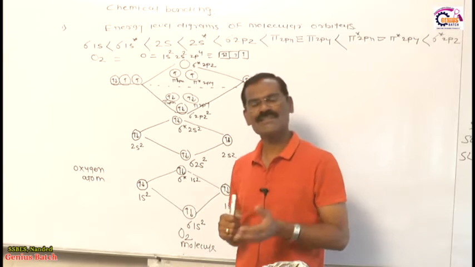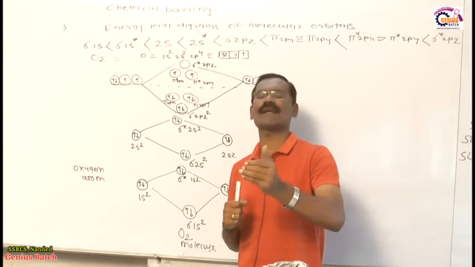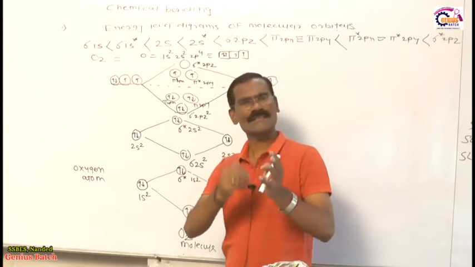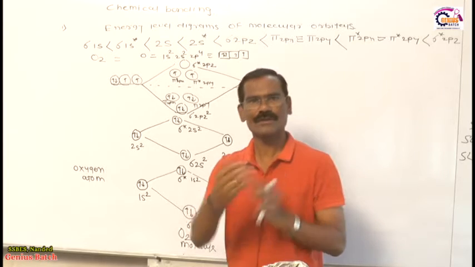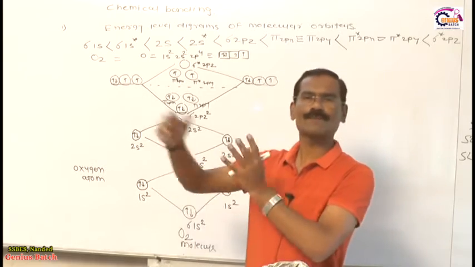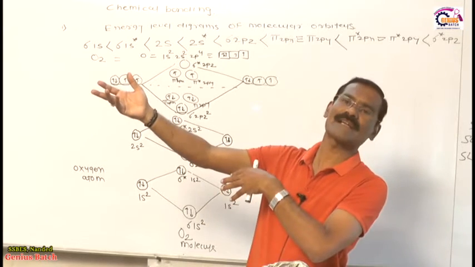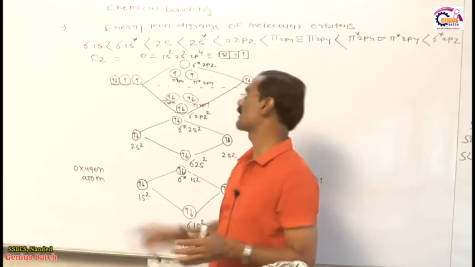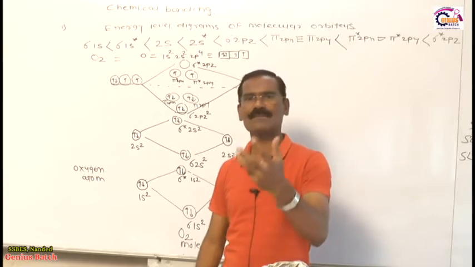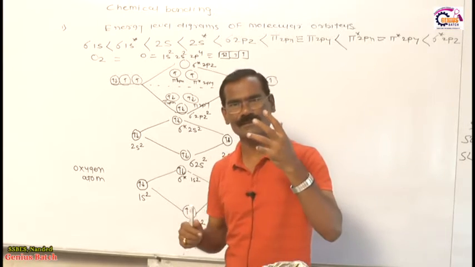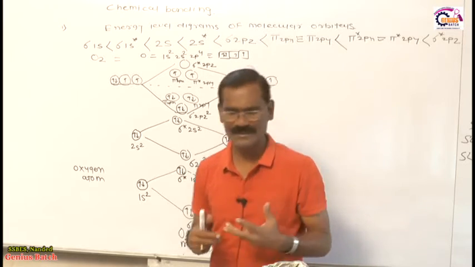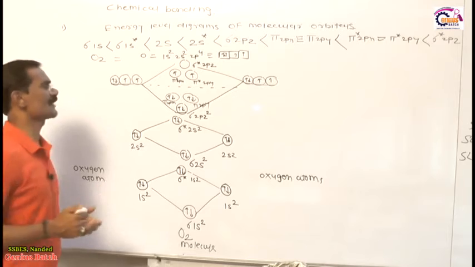You know very well, the orbital that attracts the magnetic field contains an unpaired electron, because the spin of such an unpaired electron is exactly plus up, as the spin is not neutralized by another electron. If it is plus up and minus up, then the total spin is 0. If the total spin is 0, it never attracts the magnetic field, and such a molecule is called diamagnetic. But if an unpaired electron is present, the spin never becomes 0, it is plus up. Therefore it attracts the magnetic field. Is it okay? The oxygen molecule attracts the magnetic field, therefore it is paramagnetic in nature. So my friends, this is a very interesting phenomenon.